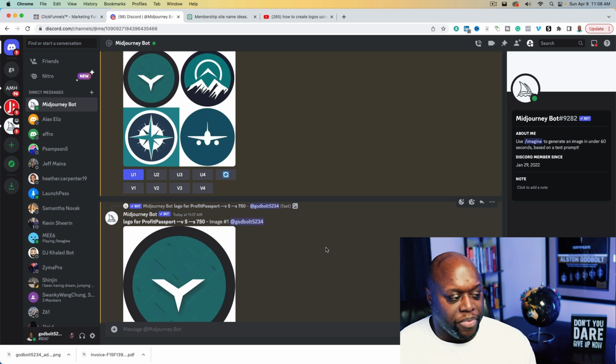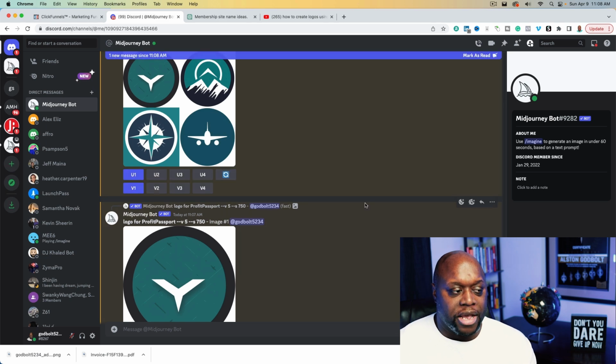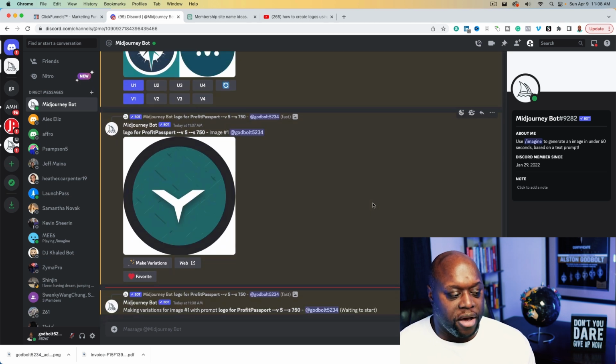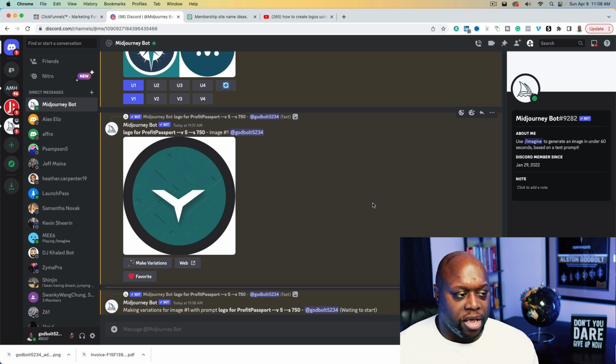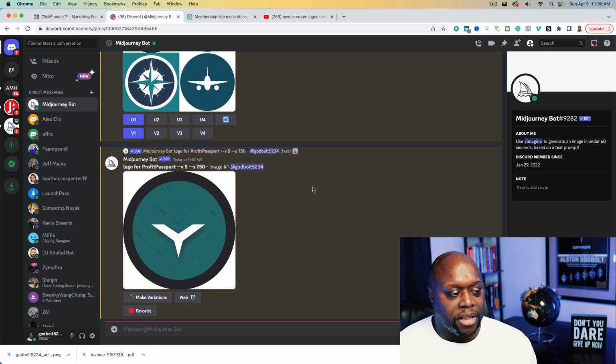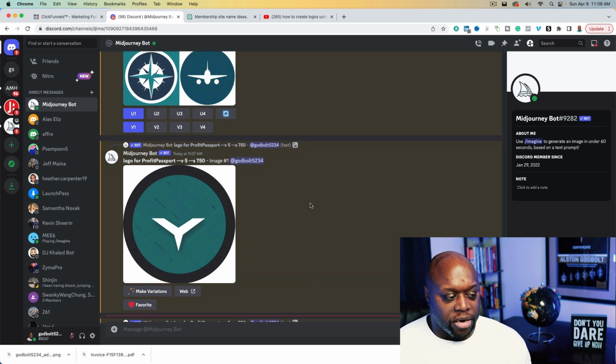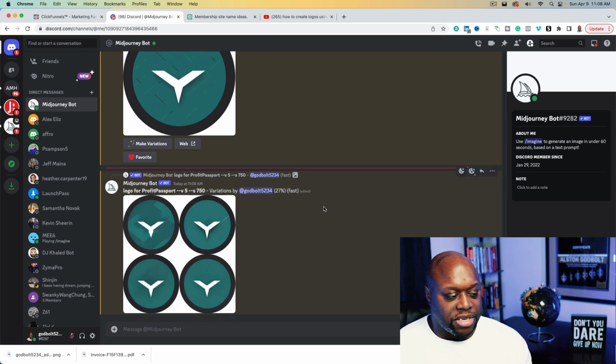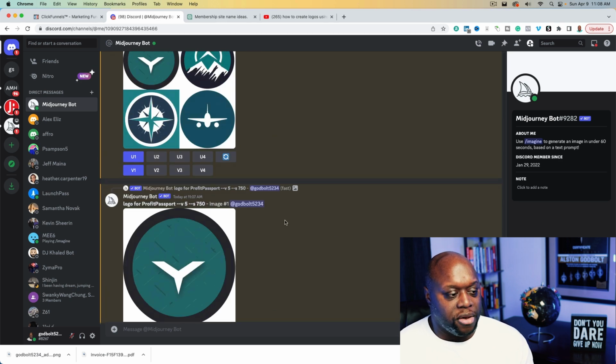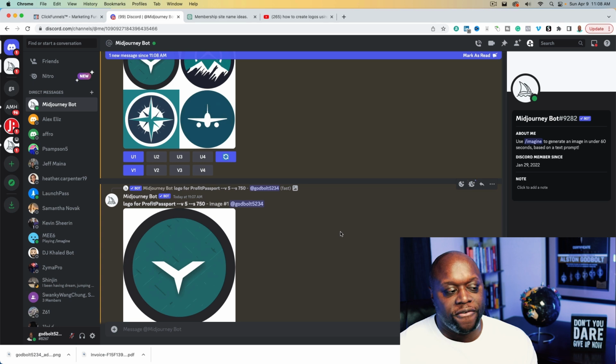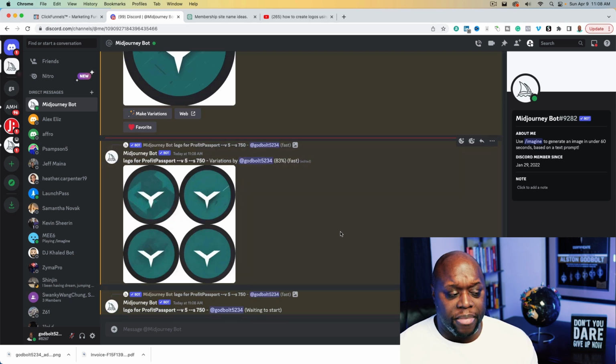If we don't like it, we can hit V1 to have it come up with a new version, and we can scroll down and in about a minute or so, we're going to get a new version, or we can click this kind of like rewind so that it gives us 4 different opportunities. And again, you could do this for anything. If we wanted to, we could ask it to give us certain colors. As you can see, it gave us a few different ideas. So let's hit this refresh so we can get 4 different ideas. Again, about a minute or so, it's going to give us something brand new.